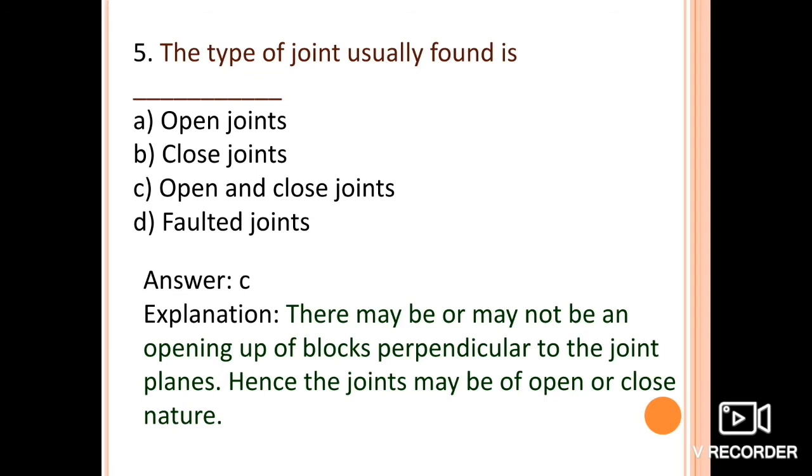There may or may not be an opening up of blocks perpendicular to the joint plane, hence the joints may be of open or closed nature. So option C is the right answer.